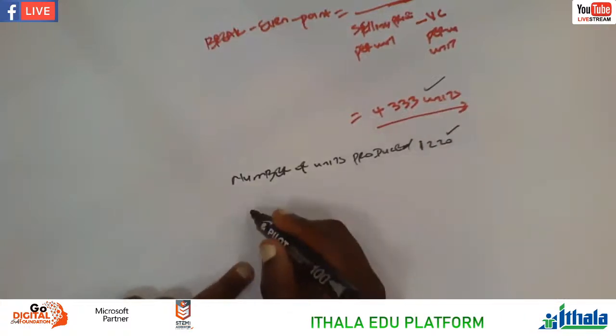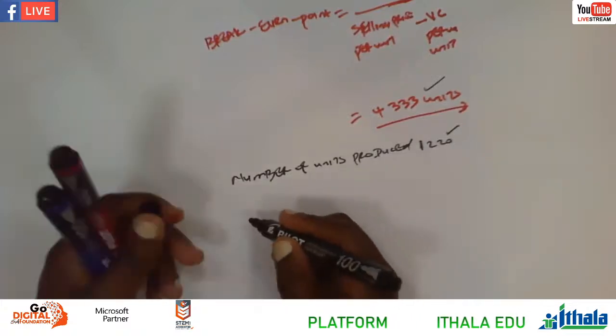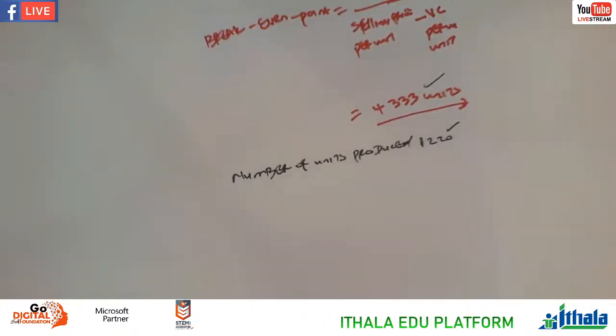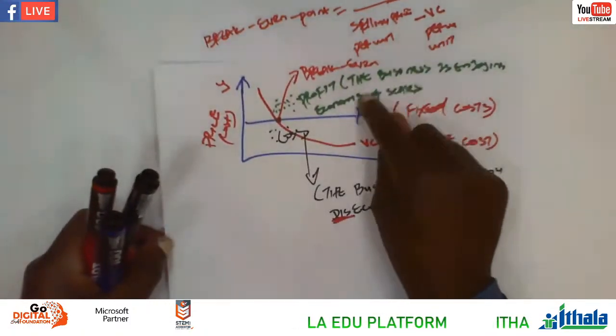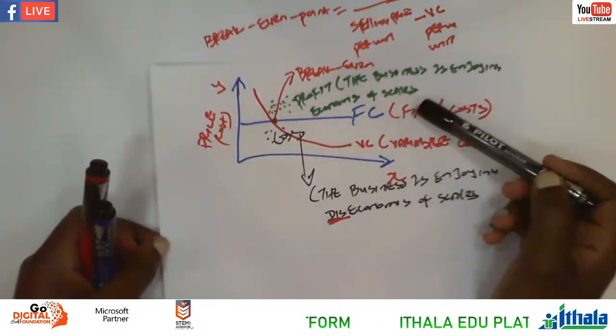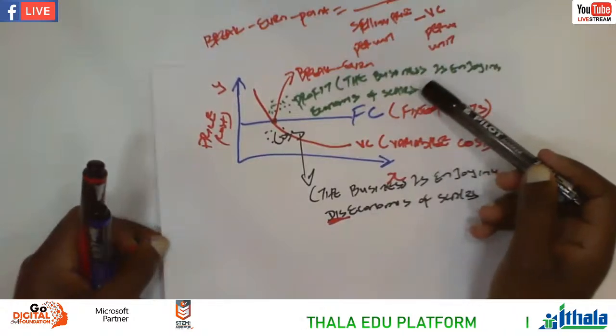So what will be your comment now? Okay, we must understand this. If we produce more than the break-even point, which means we're enjoying what? Economies of scale. According to this graph that I was showing you, we're sitting here, you see. So we're enjoying it, the business is making profit, right? So the business is enjoying economies of scale. The business is making a profit in this case, okay?